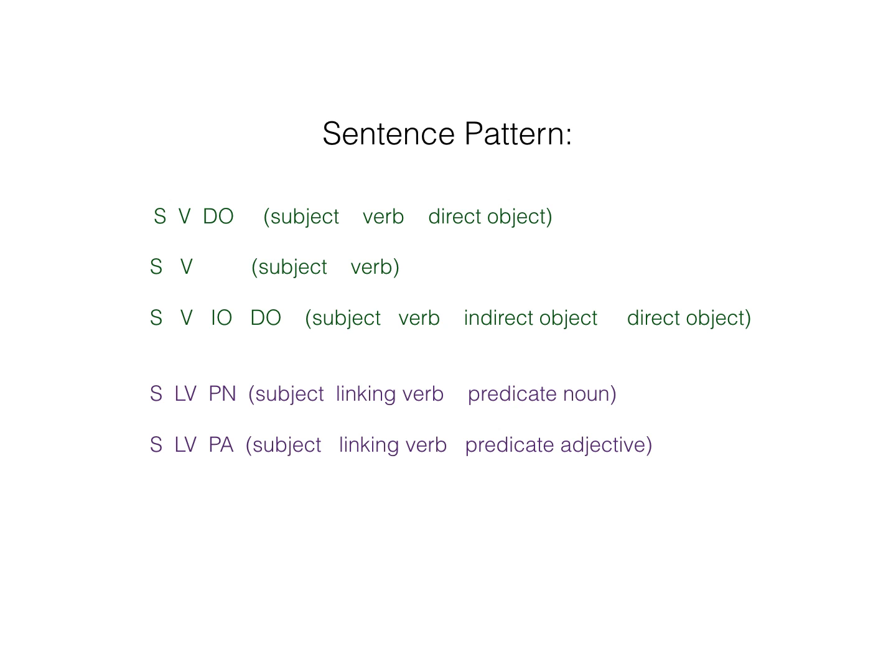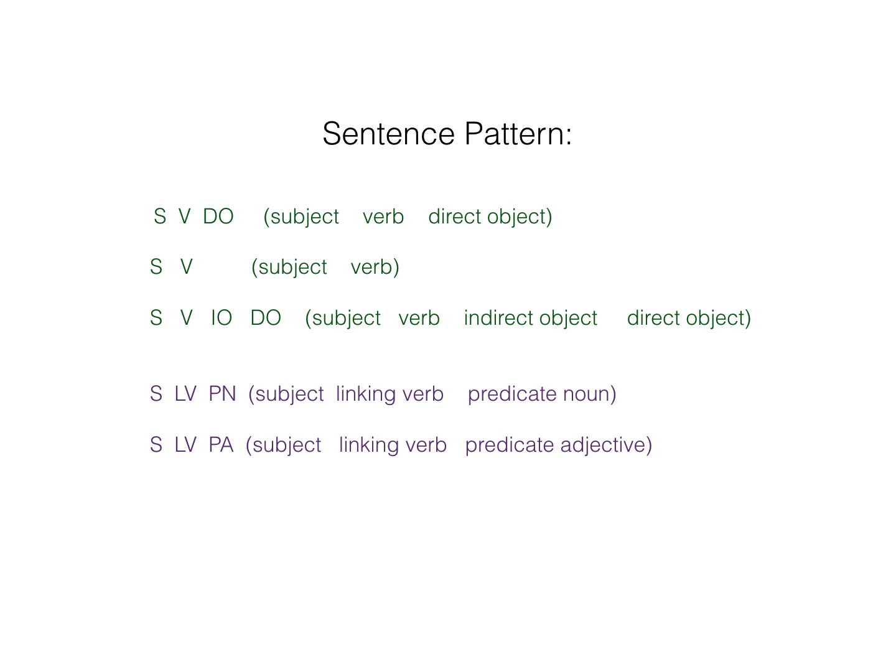Before we move on to our lesson 46, let's just take a look at our sentence patterns. We've learned about SVDO, SVE, SVIODO, SLVPN, and SLVPA.